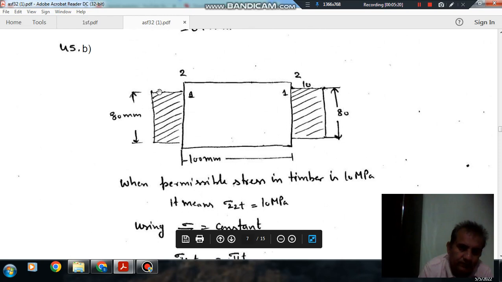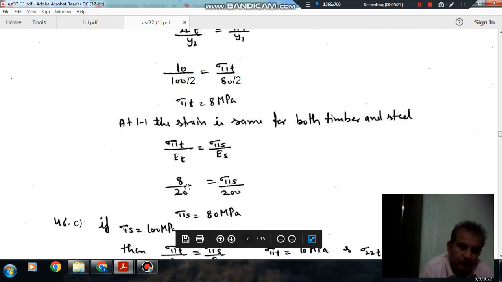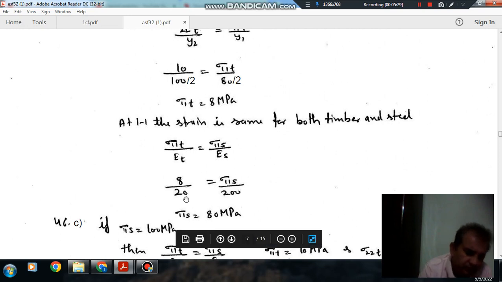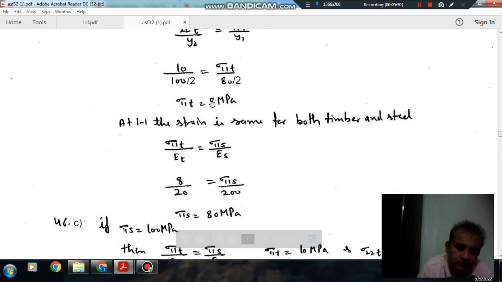As we have found sigma 11 T, this is 8 by 20 for timber, and sigma 11 S by 200.